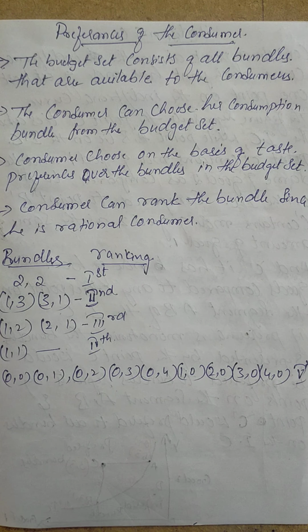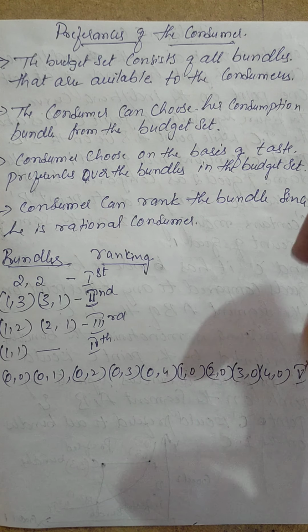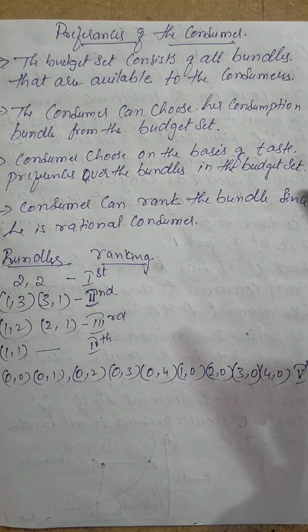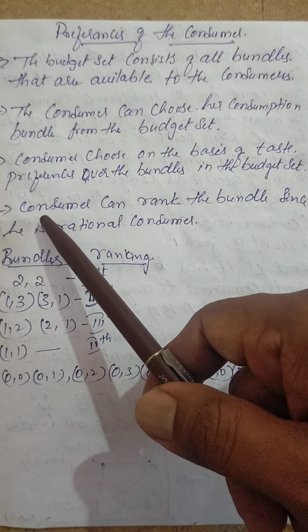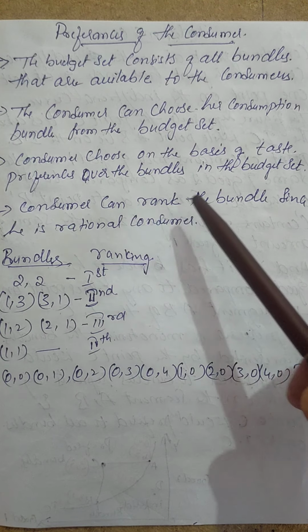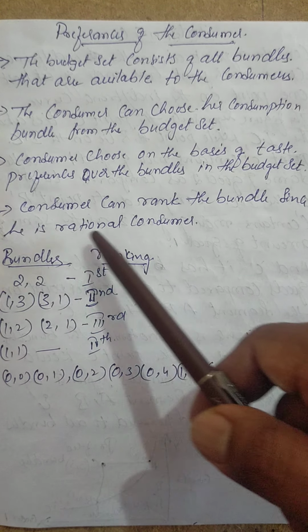We know the income of the consumer is 20 rupees and the price of the goods is 5 rupees each. X1 good is 5 rupees and X2 good is also 5 rupees. In that case, based on his income level, taste and preferences, he is going to give the priority. The third point says the consumer can rank the bundles since he is rational.